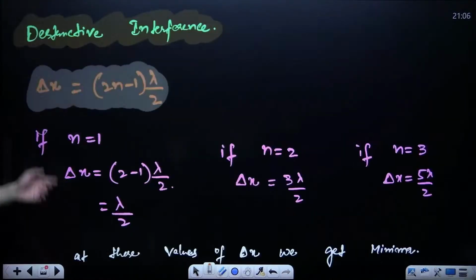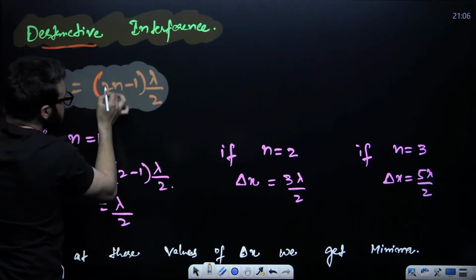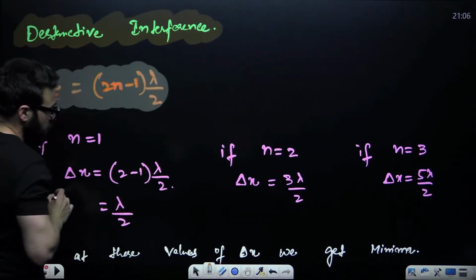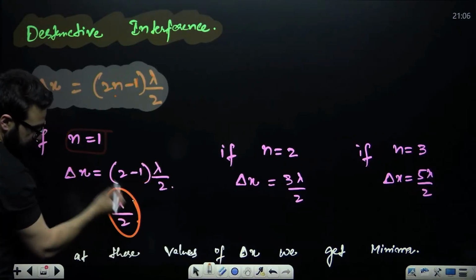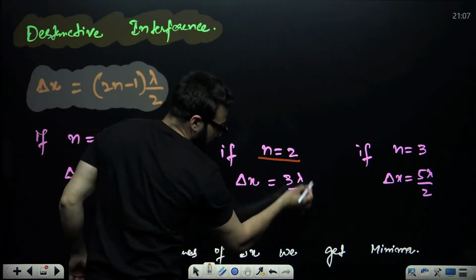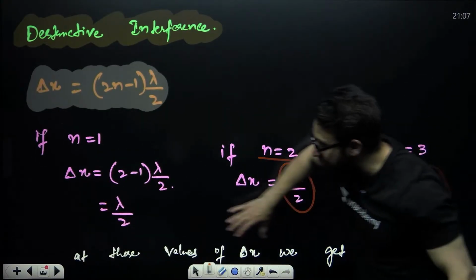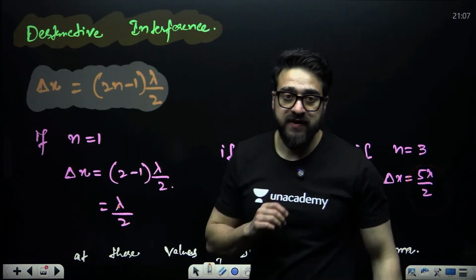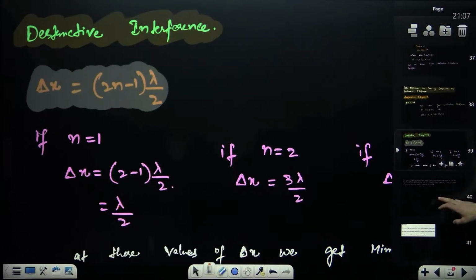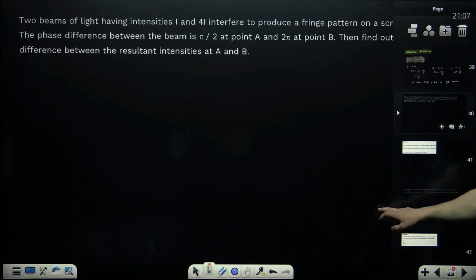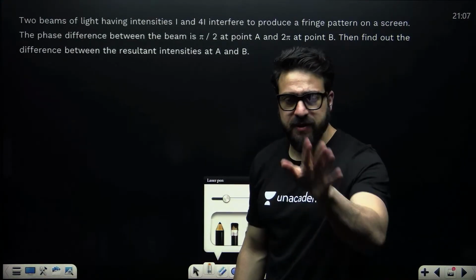Similarly, in case of destructive interference, path difference is (2n minus 1) times lambda by 2. If n is equal to 1, 2 minus 1 is 1, so path difference will be lambda by 2. If n is equal to 2, path difference will be 3 lambda by 2. Then 5 lambda by 2. So at these path differences, destructive interference will take place. So I have told you constructive and destructive interference over here. Let's move on to some questions, and then 60% of Young's double slit experiment is done.